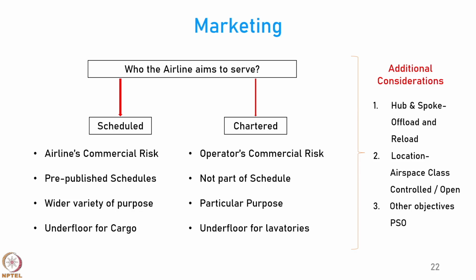So, there you are giving public service, your costs are being taken care of by somebody, or sometimes you fly for national prestige. For example, when the Prime Minister or the President of a country travels on official business to some other country, they will take an aircraft, and that aircraft is going to be flying with fewer people, but the whole idea here is that we want to travel with national prestige in mind.